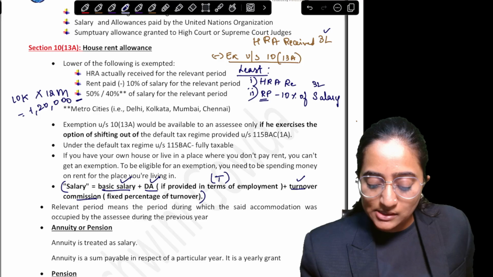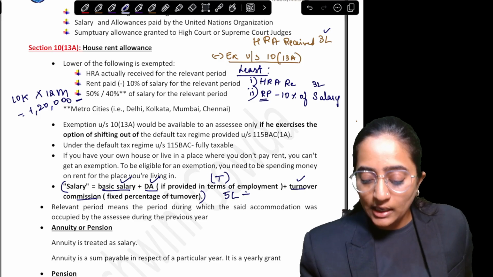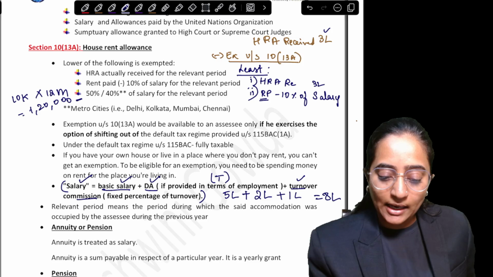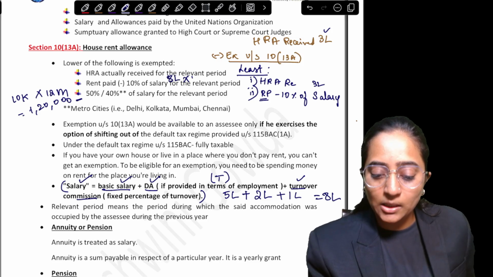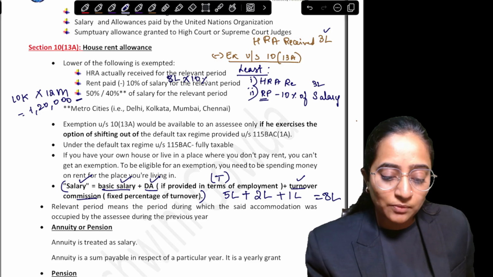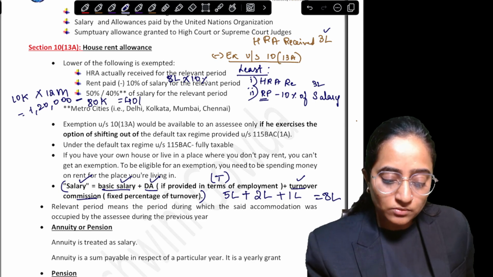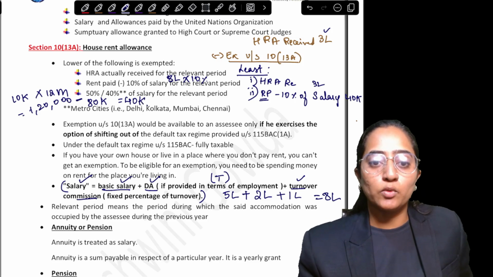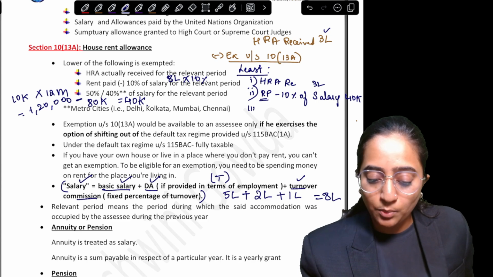Suppose let's consider basic salary is 5 lakh, DA is 2 lakh and the turnover commission is 1 lakh. Total is 8 lakh, right? So 8 lakh multiplied by 10% would be the figure in this question. The total is going to be 80,000. The difference would be 40,000, which I am going to record here. 40,000 is what I am going to write as my second point.